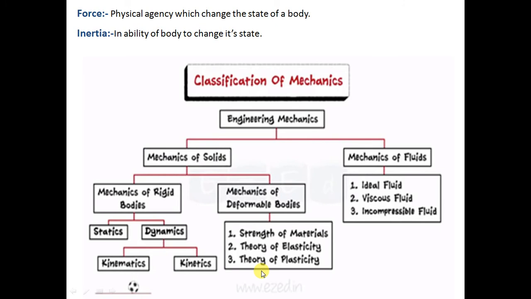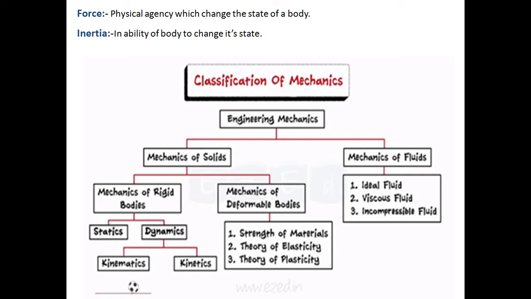Then what is force? I think all of you know this definition. Force is nothing but the physical agency which changes the state of rest of a body. What is inertia? It is the inability of a body to change its state.